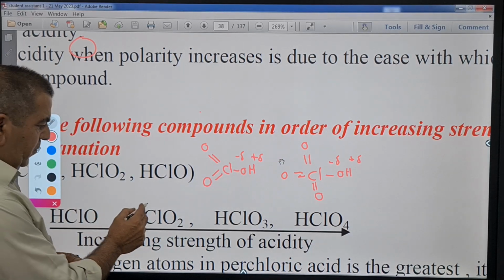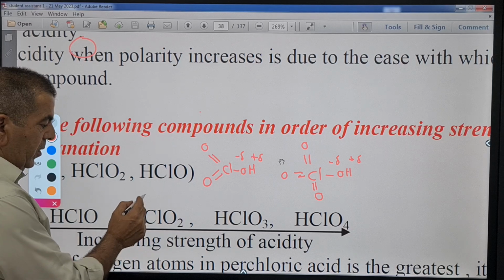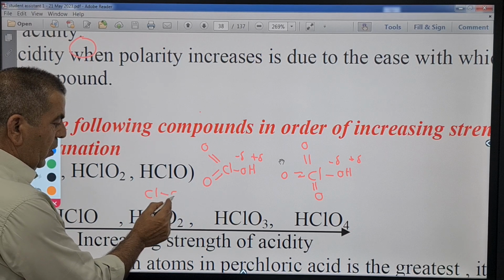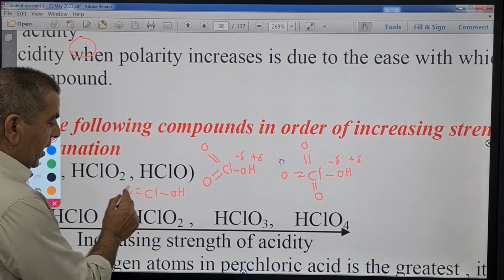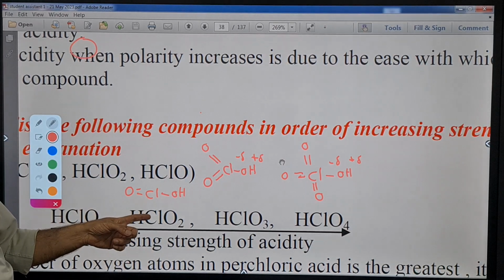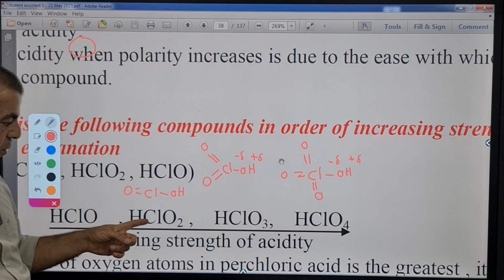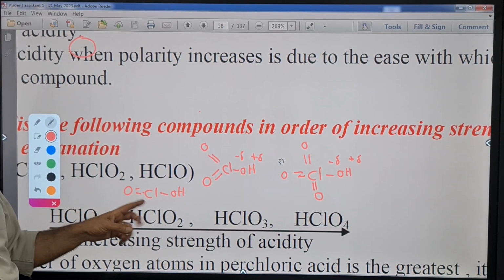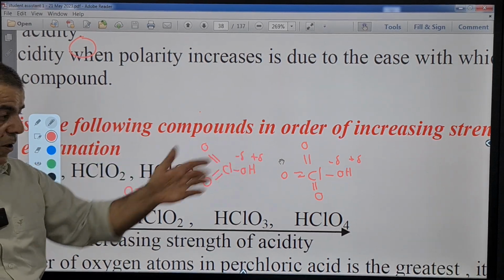But here in chlorous acid, we have a chlorine bonded to OH, and it has only one oxygen. It can cause polarity, but weak polarity. That's why this acid is weak. The two acids here are strong, and chlorous acid is weak, which means the ionization of chlorous acid is much less than chloric acid and much, much less than perchloric acid.